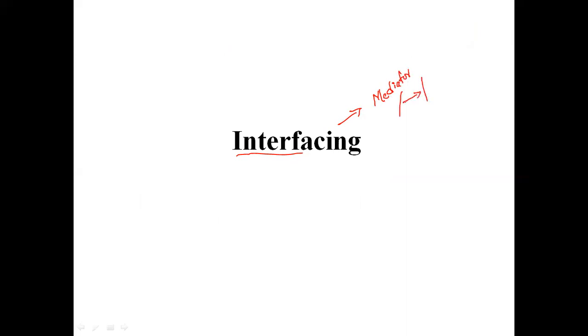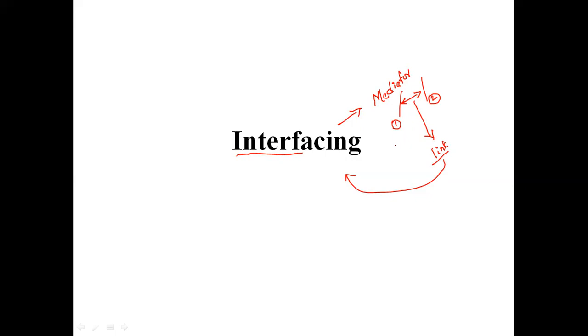If you want to communicate from the first thing to the second thing, we need some communication link. That link we call an interface. Suppose we have the memory, the input devices, and the output devices, and we need to communicate among all of them. How do we communicate? By making use of interfacing devices. So interfacing acts as a mediator between two things in order to communicate in a more flexible manner.